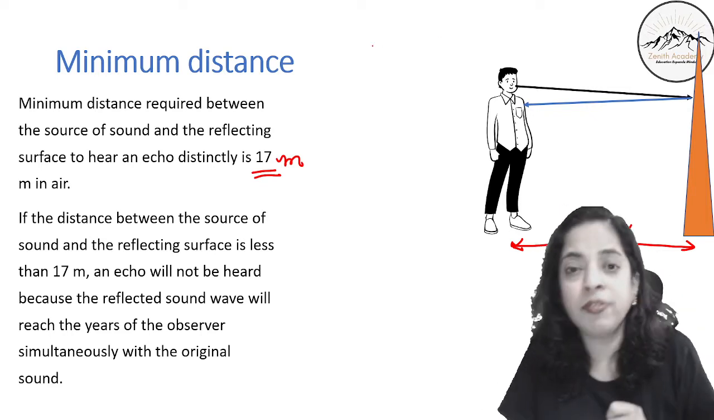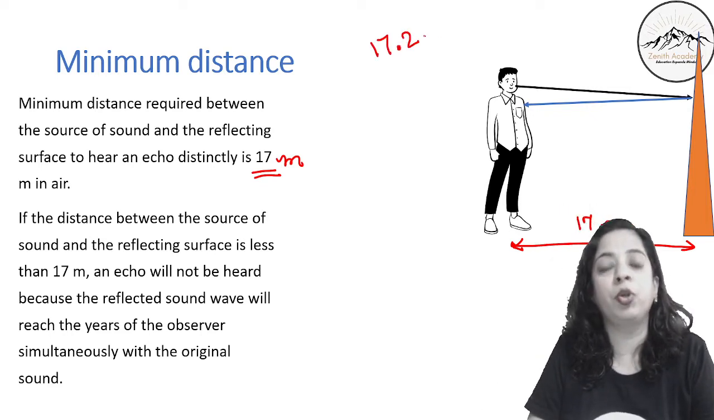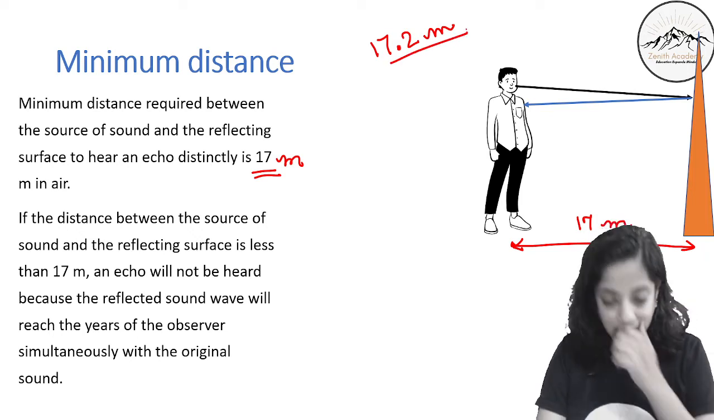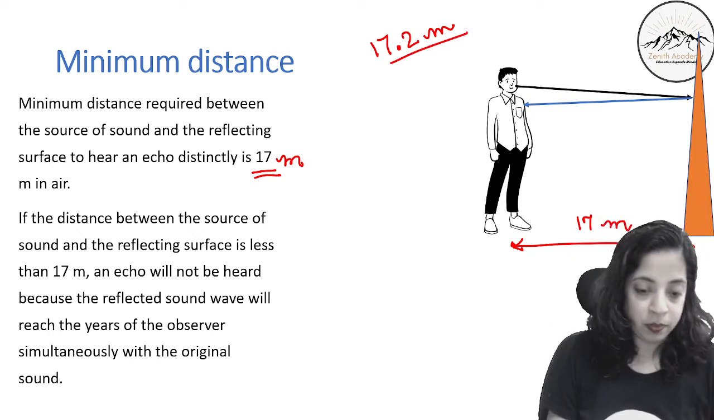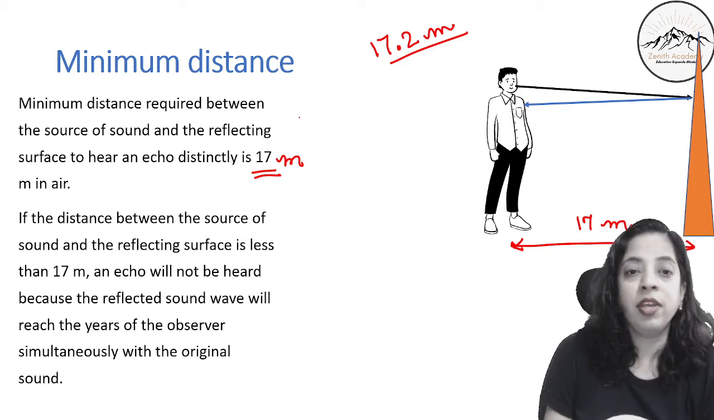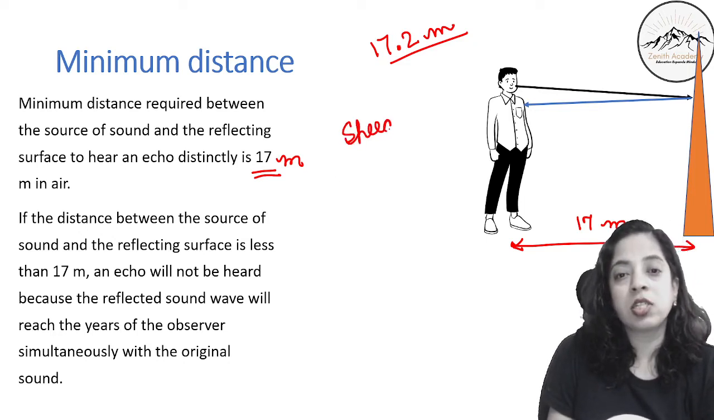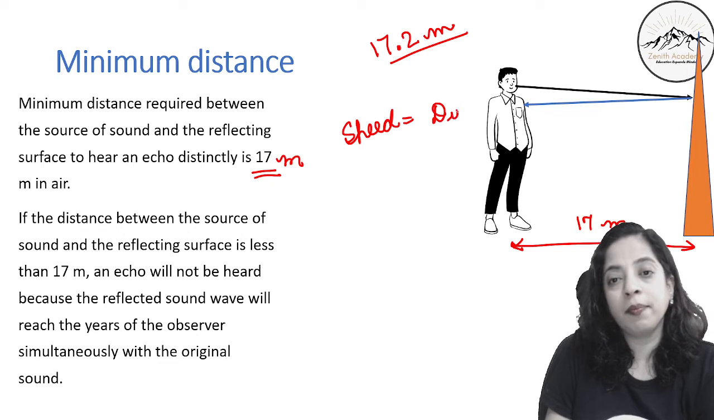Okay. In many of the books you will see 17.2 meter. I will tell you why. So you listen to me very, very carefully now. See, we know that speed is what? Speed is equal to distance by time.